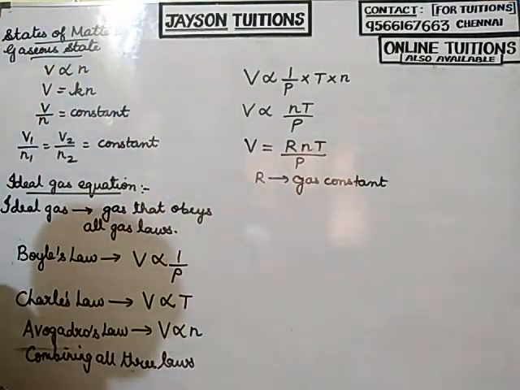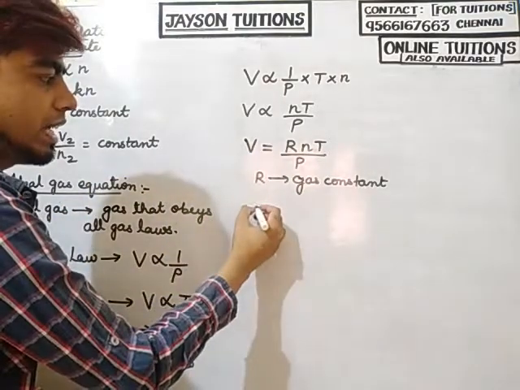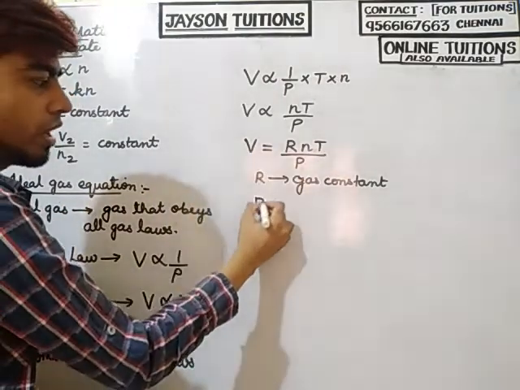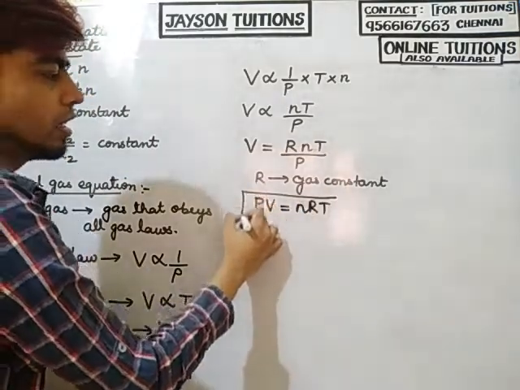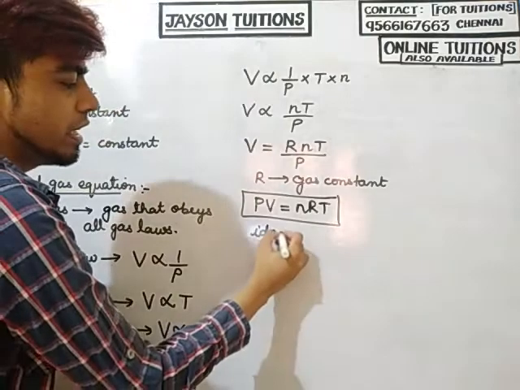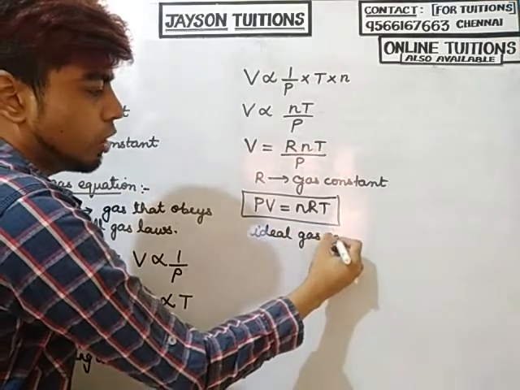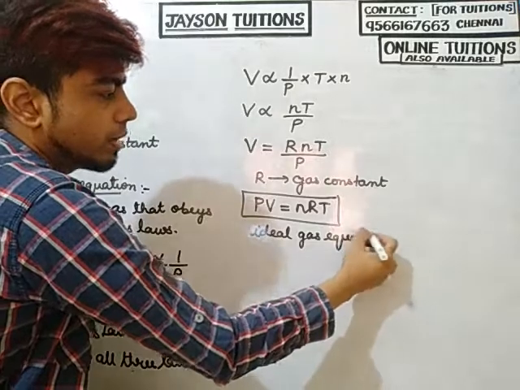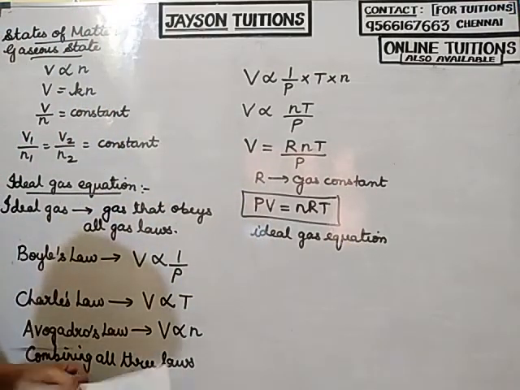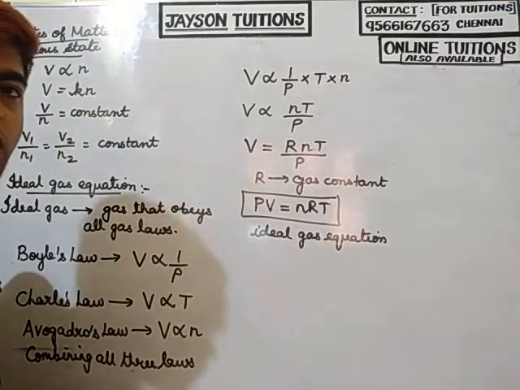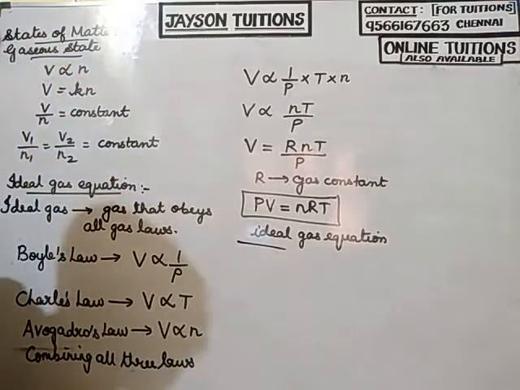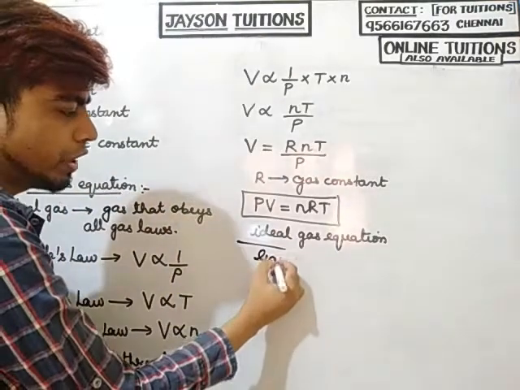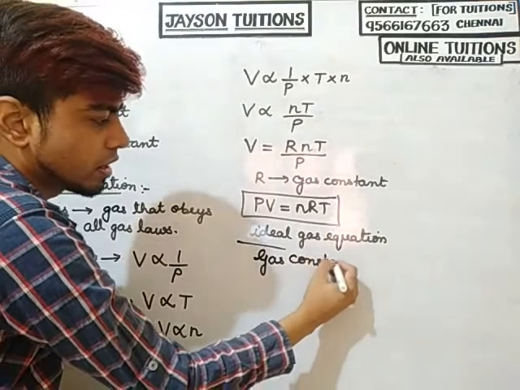If I rearrange this and bring P to this side, I will get PV is equal to nRT. This is the ideal gas equation. Very simple, right? If they ask for the ideal gas equation, you can write up to this. So how do we find the value of the gas constant?